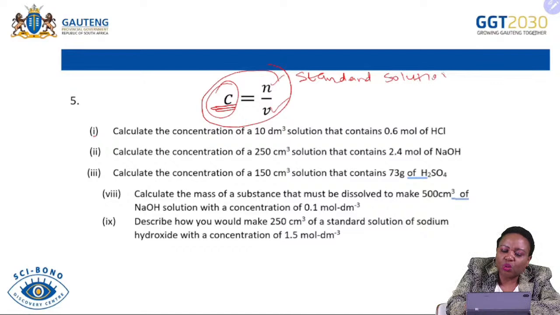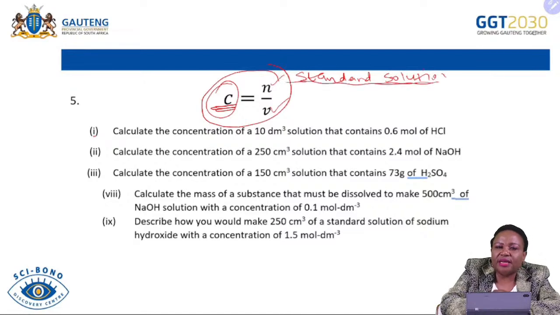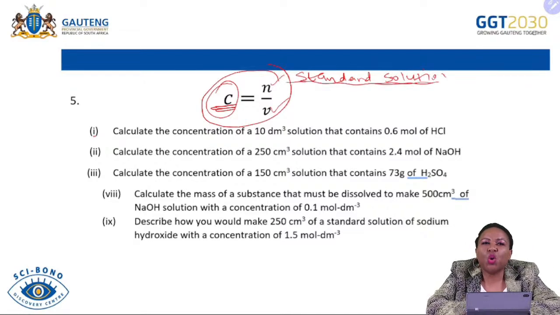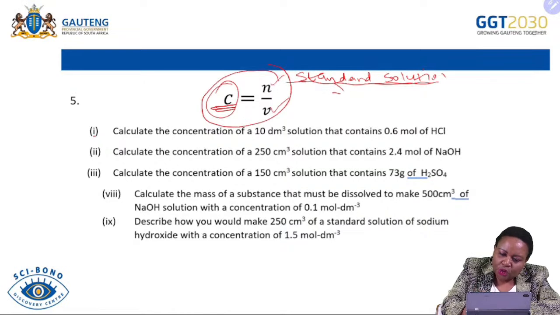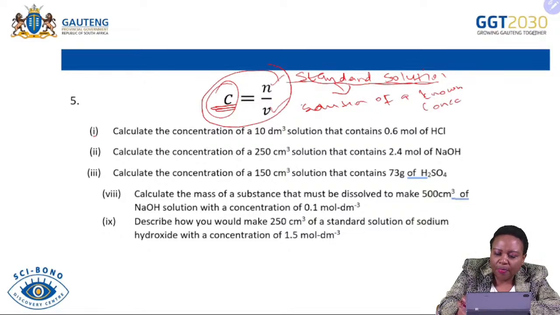What is a standard solution? A standard solution is a solution of a known concentration.